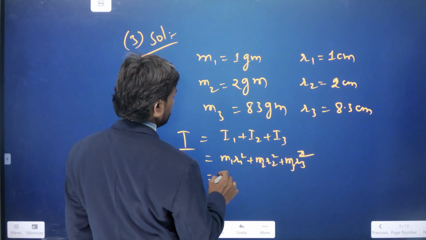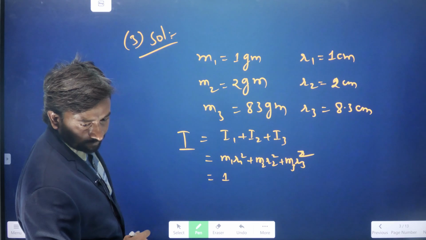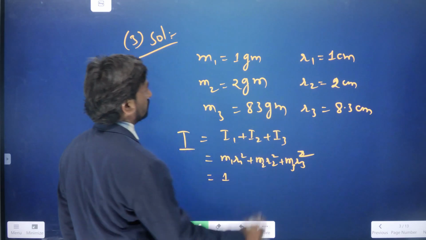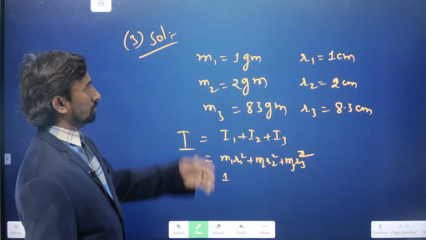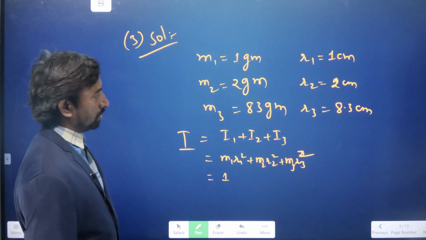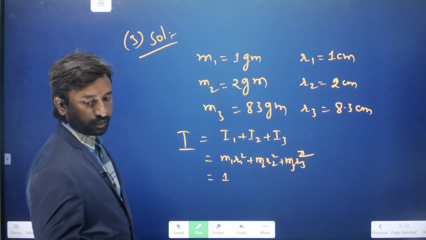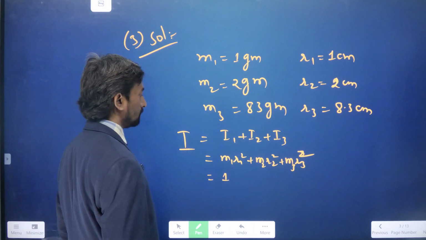So here M1 is how much? 1 gram. And here the options are given in gram centimeter square. We should take it as usual, no need to convert all the numerical values into the SI system. All the answers are given in the CGS system only. So they are asking gram centimeter square and the centimeter.